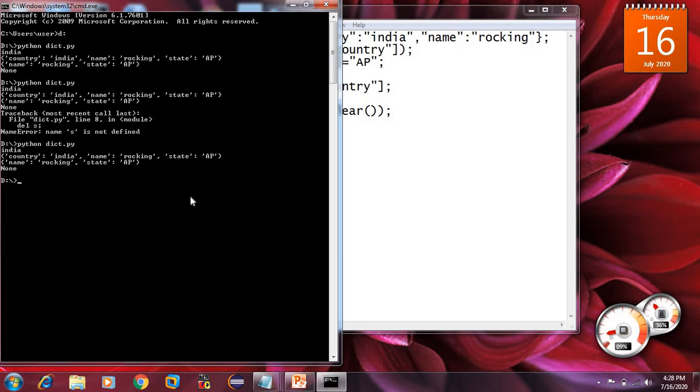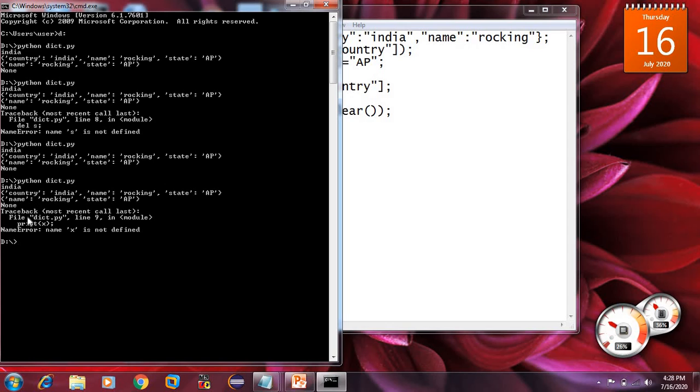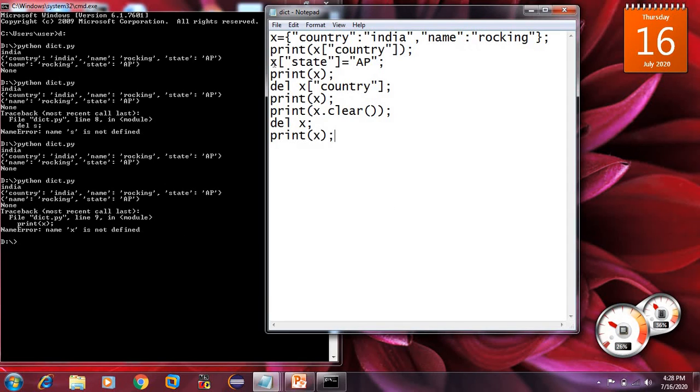See, we will be getting an error: X is not defined. I have given variable X, and I am printing it after deleting. So it has displayed that X is not found, because I had deleted X. This is the deletion of the dictionary.